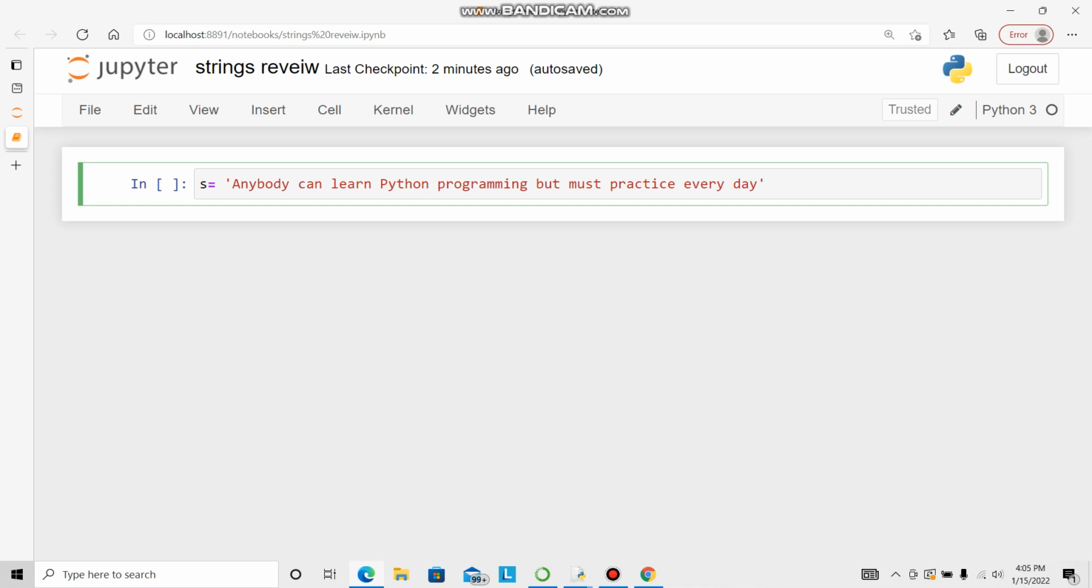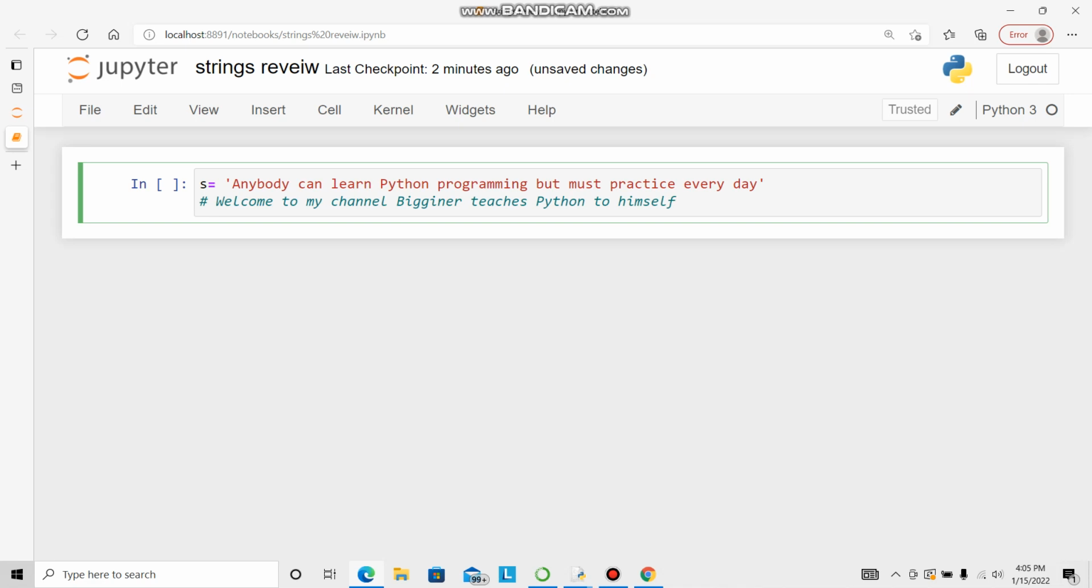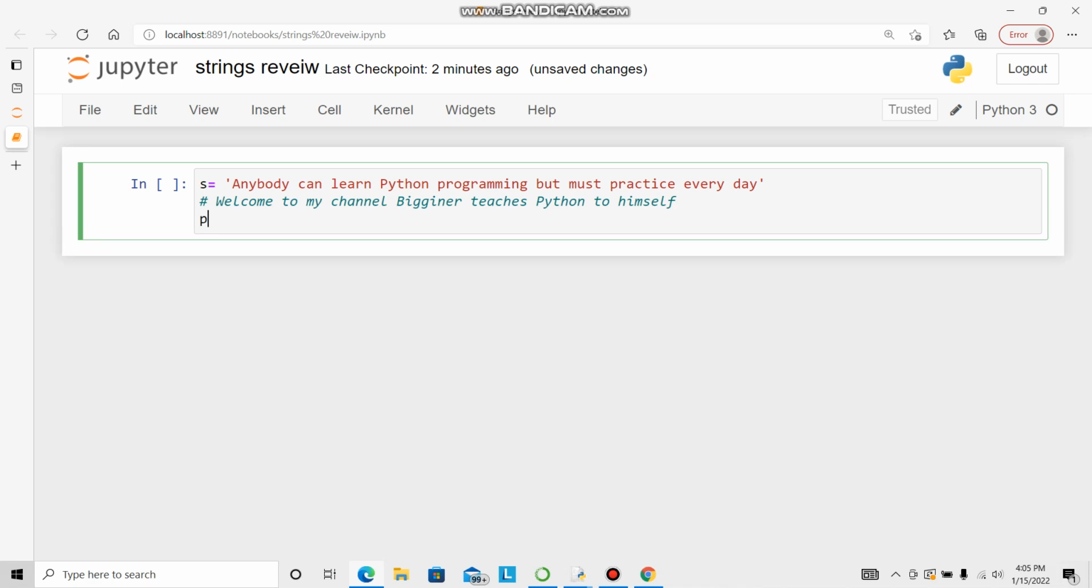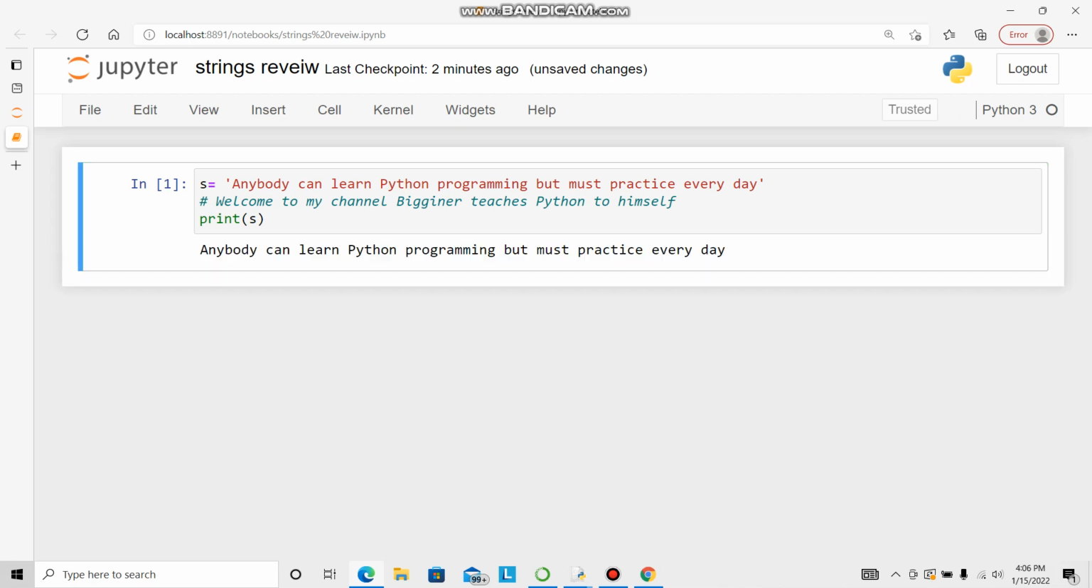Now this IDE, Jupyter, is very easy for working. I will show how easy it is. So I want to print this. I will say print s, and Control Enter, finished. So it is showing the output of that string: anybody can learn programming, but you must practice every day.